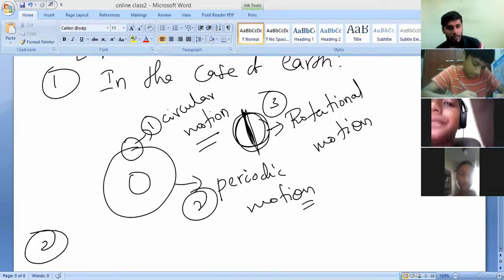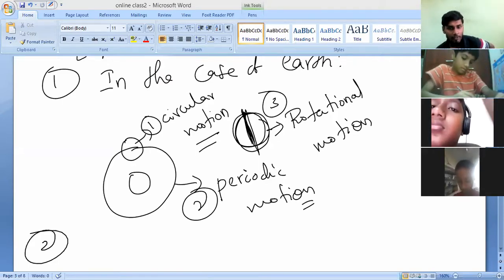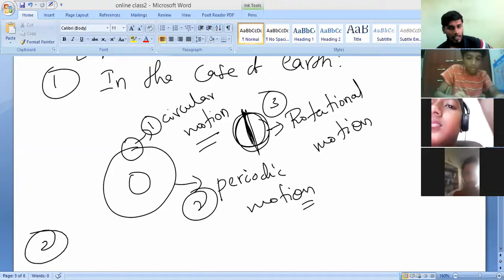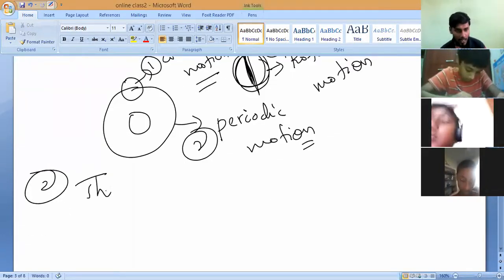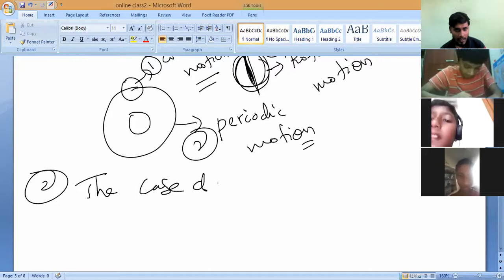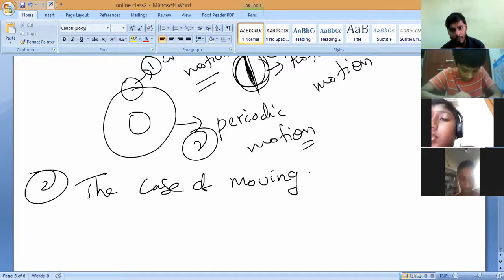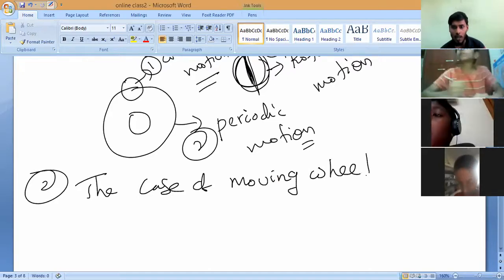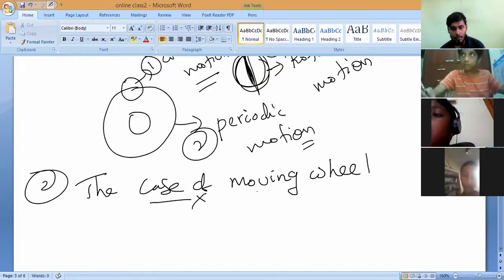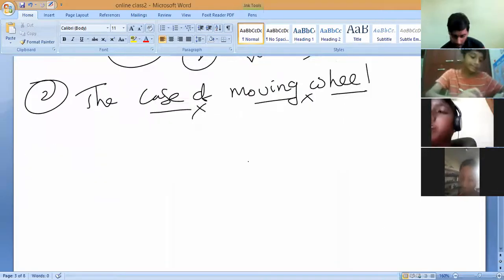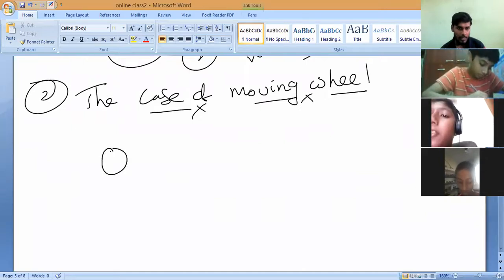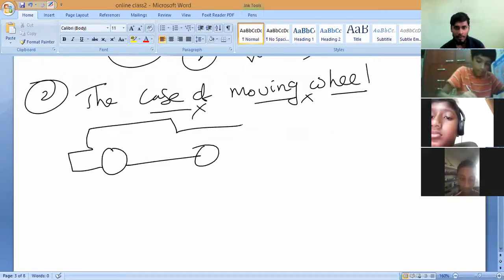Next, the case of bicycle. Second one, the case of a moving wheel. Yes, the case of a moving wheel is better, because car and everything will come under it. For the example, you can take a car or a bicycle. Car drawing is easy compared to bicycle, so you can take a car.